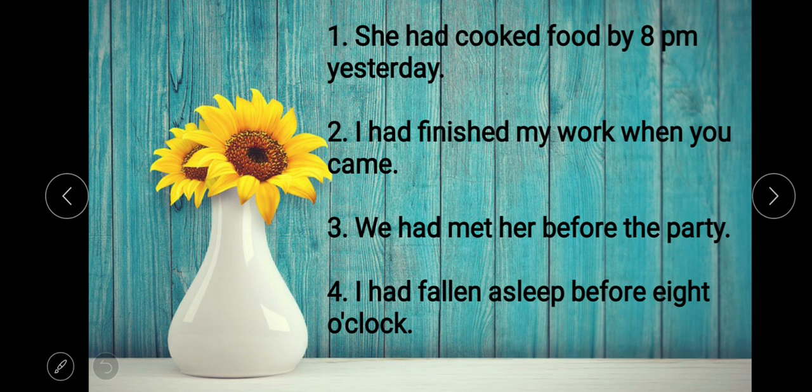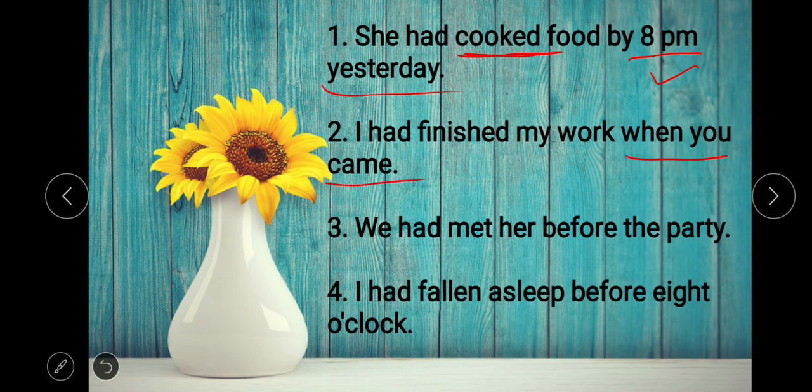Let's have some extra examples. She had cooked food by 8 p.m. yesterday. This is the time point of the past, and at this time point this work was completed. She had cooked food by 8 p.m. yesterday. It means she had cooked food before or by 8 p.m. yesterday. I had finished my work when you came.